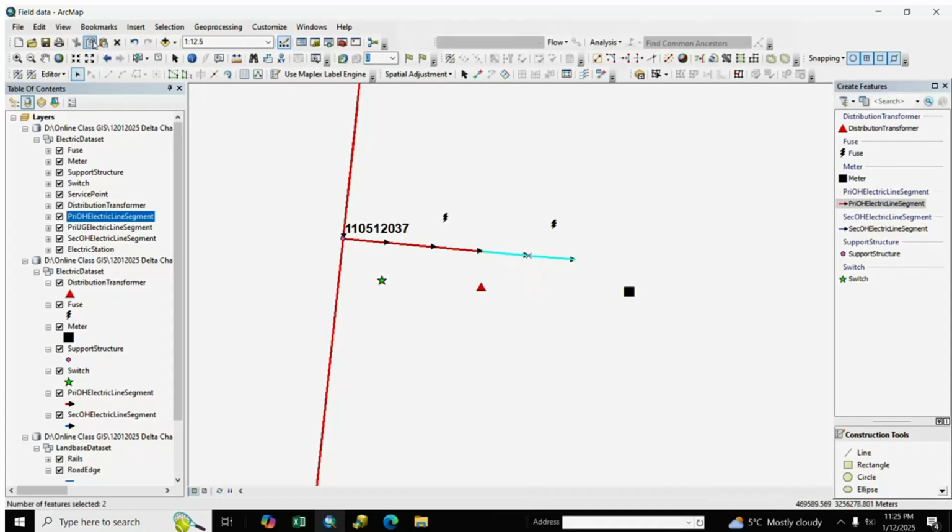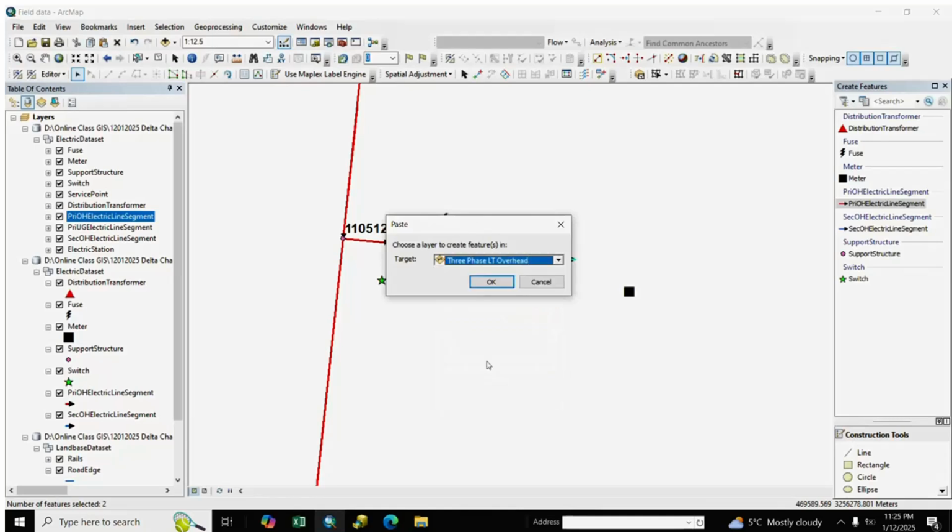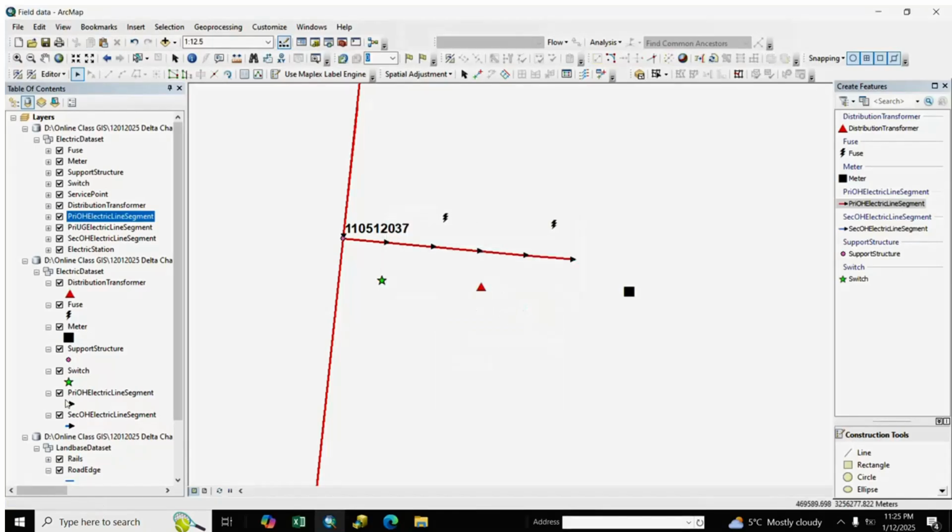We select it, copy and paste in secondary OH. After paste, we delete the primary OH last part. Here our line is complete, and we